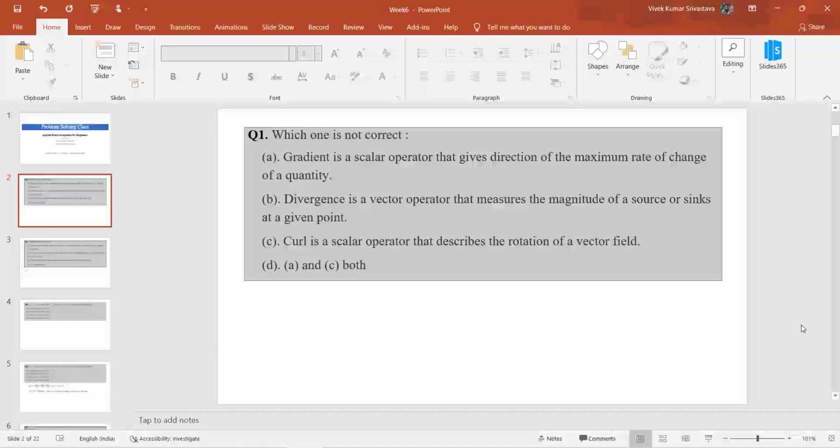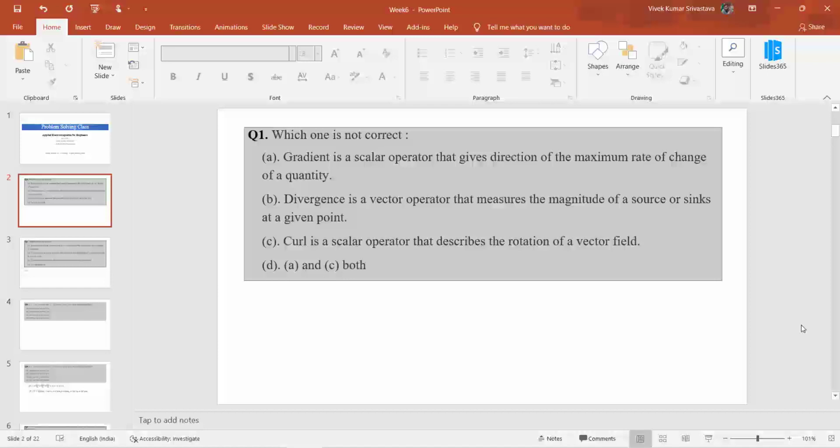Statement A: gradient is a scalar operator that gives the direction of maximum rate of change of a quantity. Statement B says that divergence is a vector operator that measures the magnitude of a source or sink at a given point. Statement C states that curl is a scalar operator that describes the rotation of a vector field, whereas statement D says that both A and C are incorrect. So we have to find out which statement is incorrect.